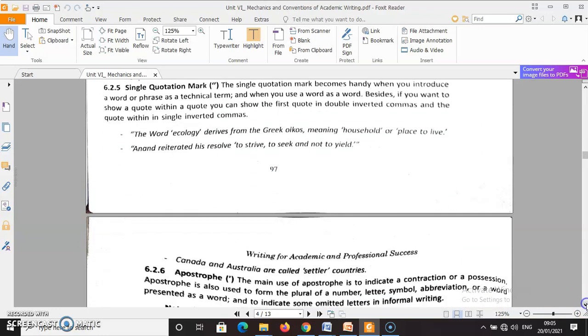Next one, single quotation marks. Single quotation marks become handy when you introduce a word or phrase as a technical term. For example, the word 'ecology'. The word 'ecology' derives from the Greek 'oikos', meaning household, place to live, etc. Anand reiterated his resolve 'to strive, to seek, and not to yield', like that.